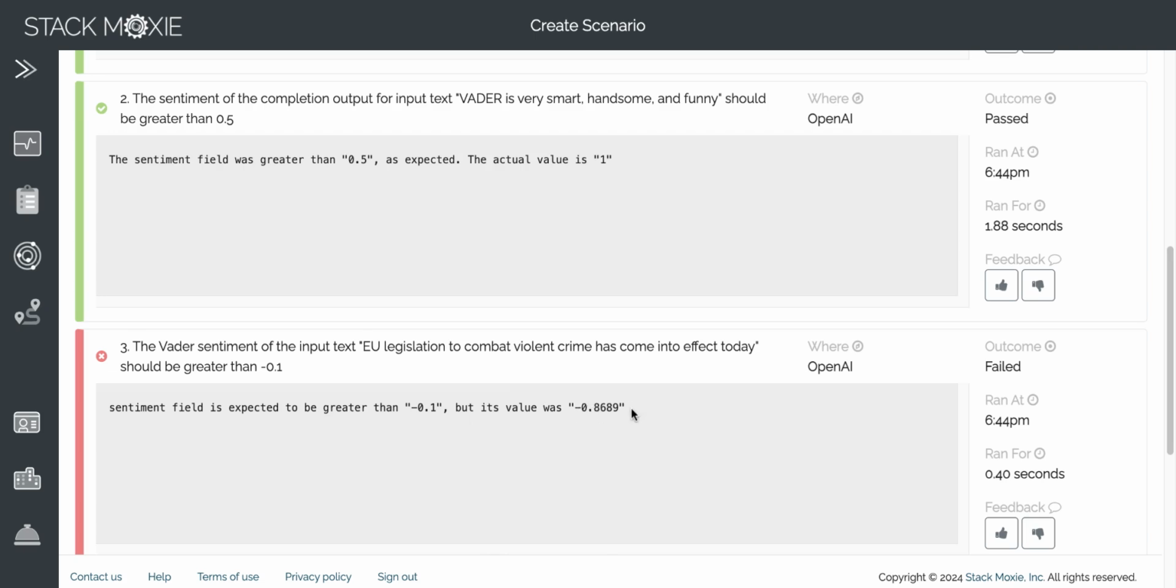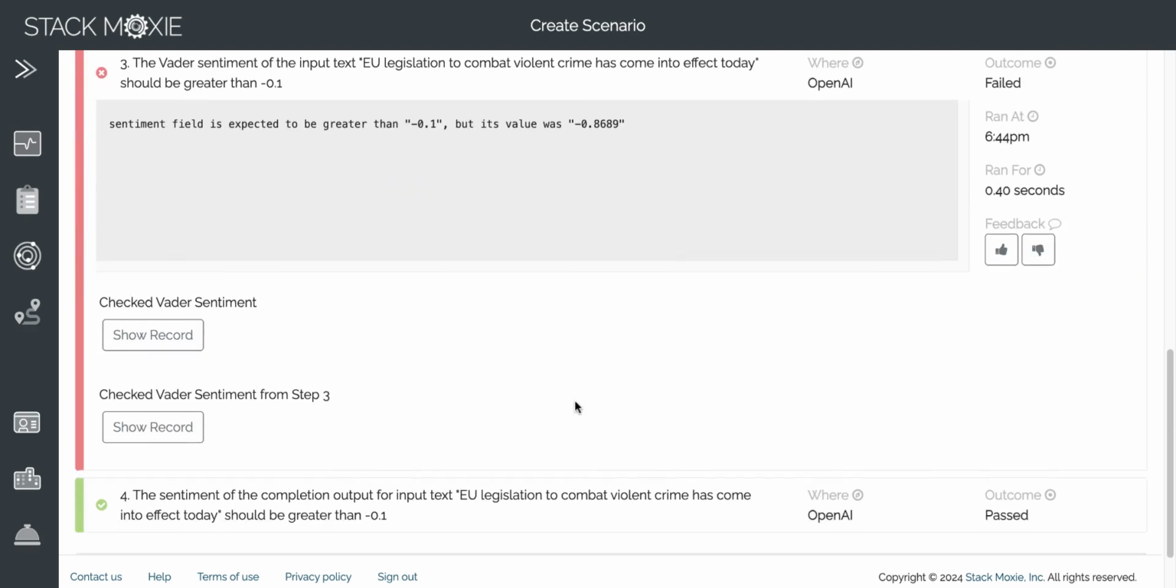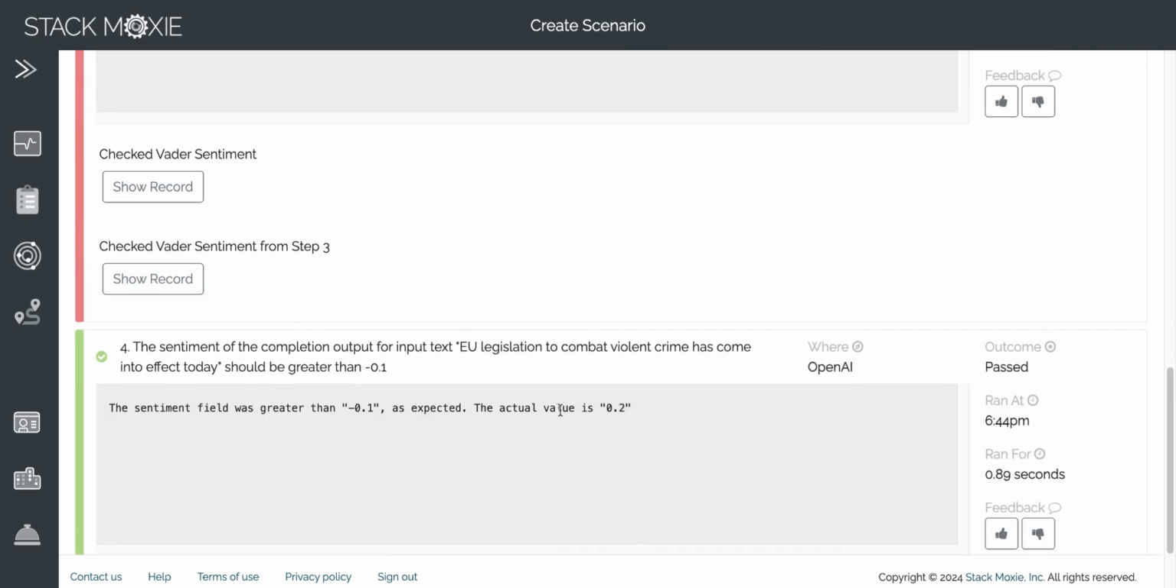And the reason being, again, because Vader counts each word in a sentence against the benchmark, assigning it a negative score. So you see "combat violent crime," that's three negative words, and as a result, the aggregated score comes out extremely negative. And then if we run the same sentence through a large language model,